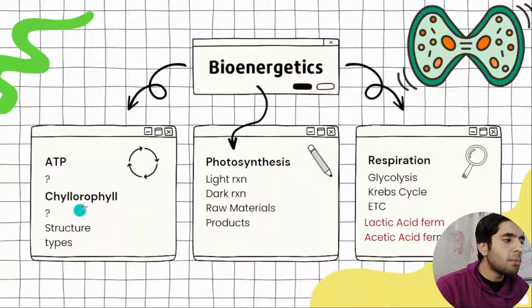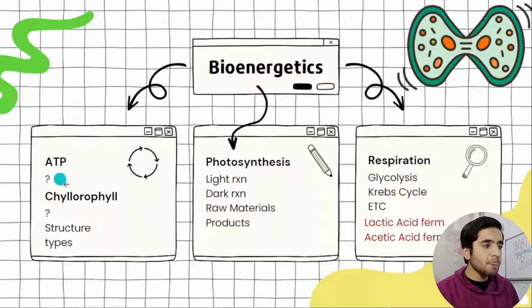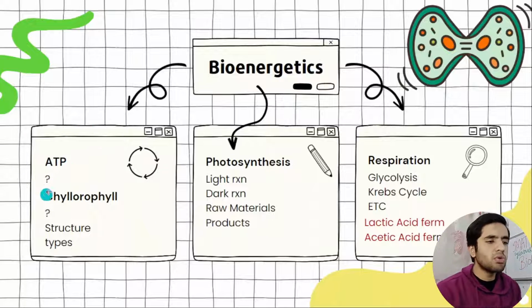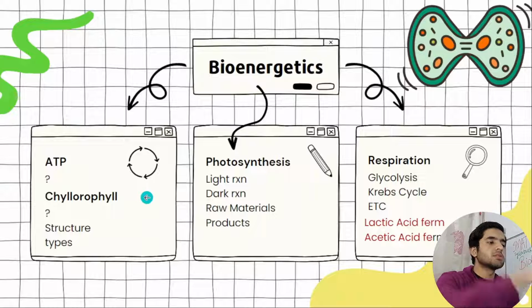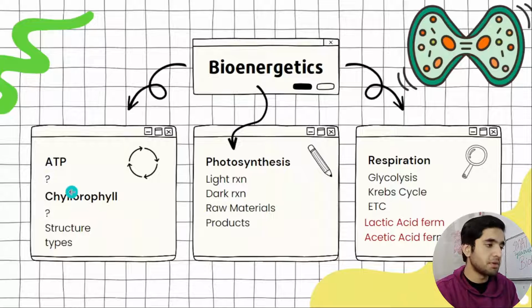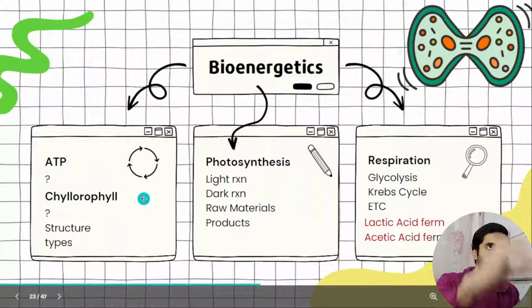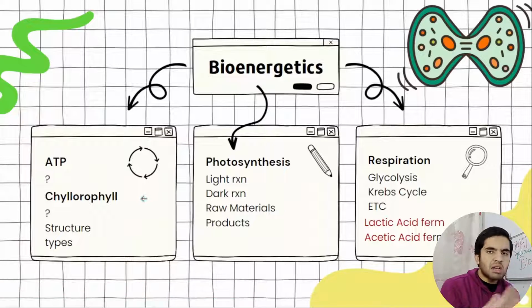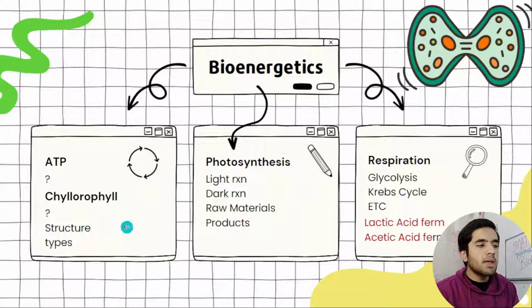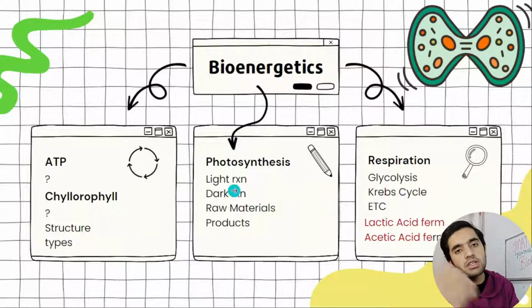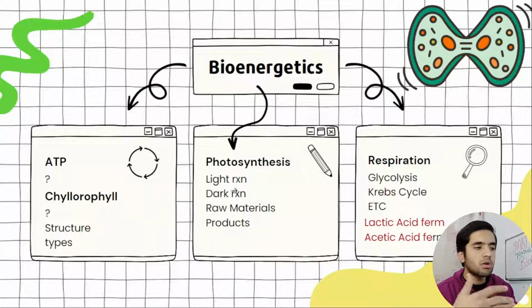First of all, you need to know what is ATP. Then what is chlorophyll? It is included in bioenergetics. Photosynthesis occurs by our chlorophyll brother. It contains a magnesium group, pyrrole rings, porphyrin, all that stuff, which is included in the structure. Then we have the types: chlorophyll A, chlorophyll B, bacterial chlorophyll. And then we have photosynthesis, light reaction, dark reaction, raw materials, and the products.